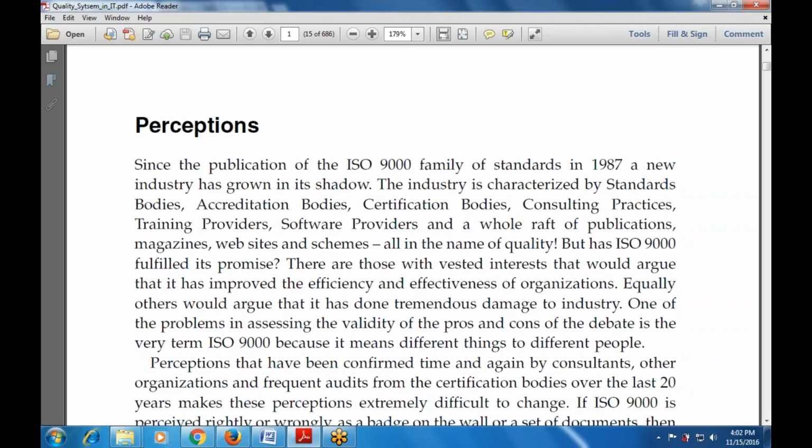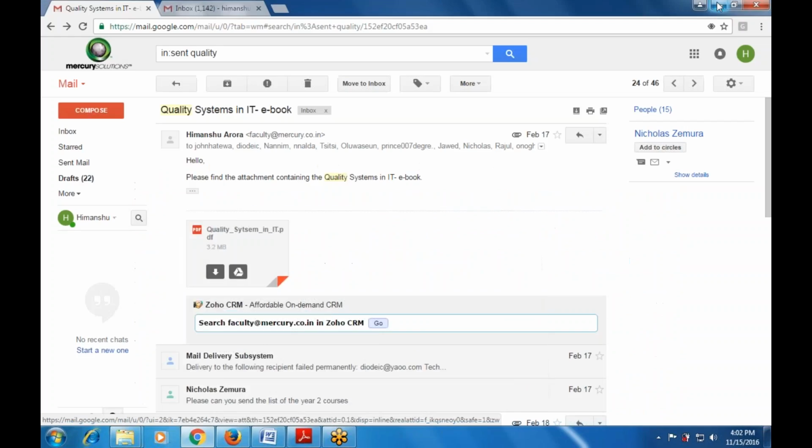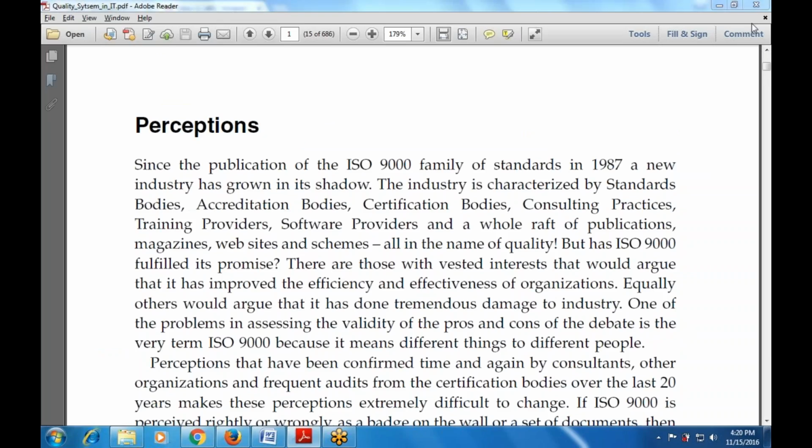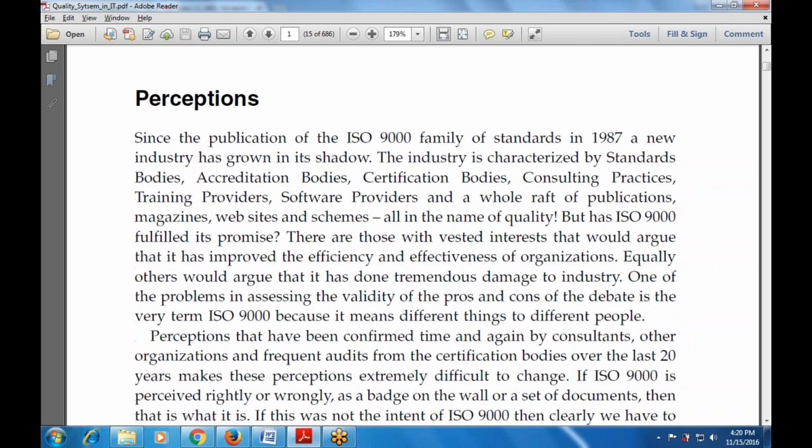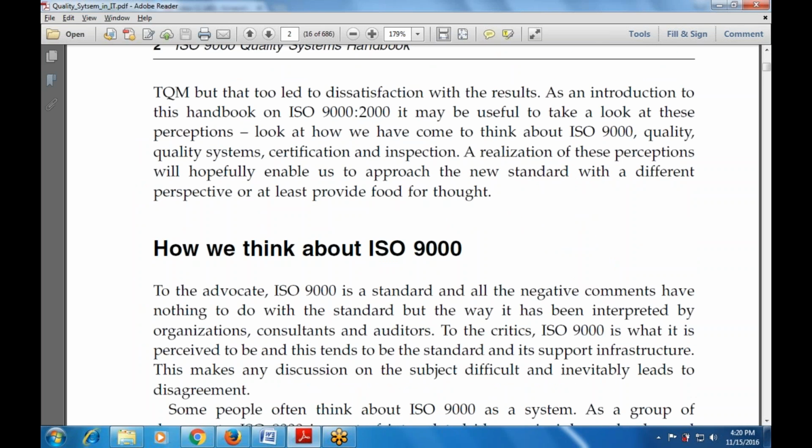The preconception includes the software provider, whatever the term used. Those perceptions will be used as familiarity with the various standards bodies, accreditation bodies, or a whole raft of publications. So how do we think about ISO 9000? To the advocate, ISO 9000 is the standard criteria, and all the negative comments have nothing to do with the standard but with the way it has been interpreted by organizations, consultants, and auditors.